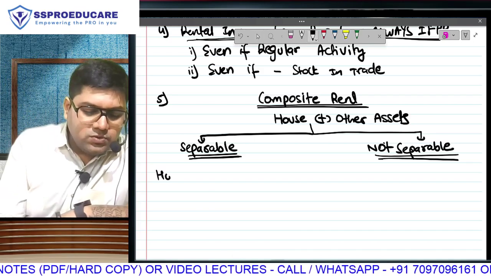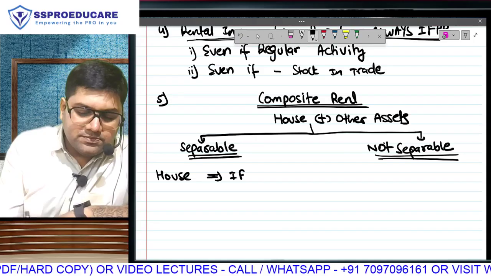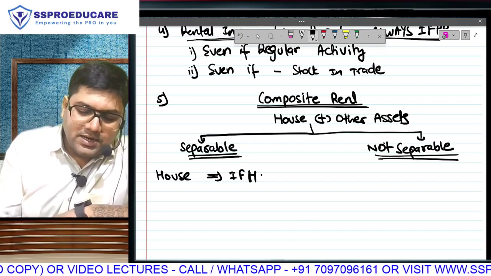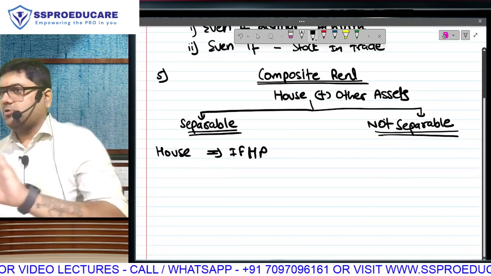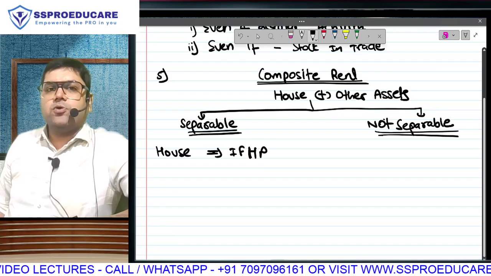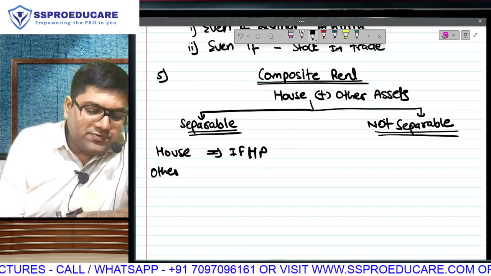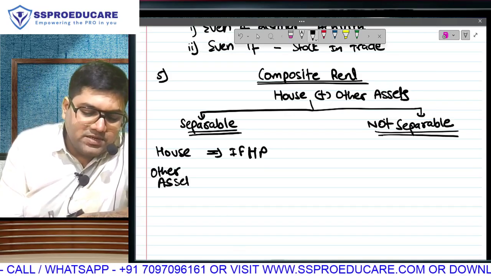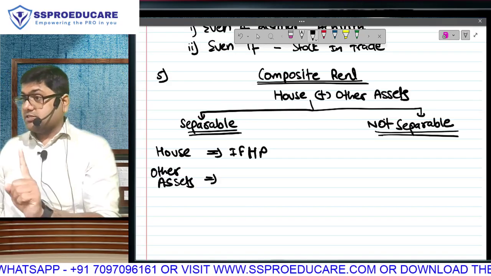When the amounts are separable, it is very, very easy. The rent of the house will be taxable under income from house property. I am writing house for convenience. This chapter covers residential as well as commercial property. We are aware of that. So property ka rent will go under house property, but then as far as rent of your other assets is concerned, which in our example is which asset? Furniture. Get one thing very, very clear. This is the important thing.